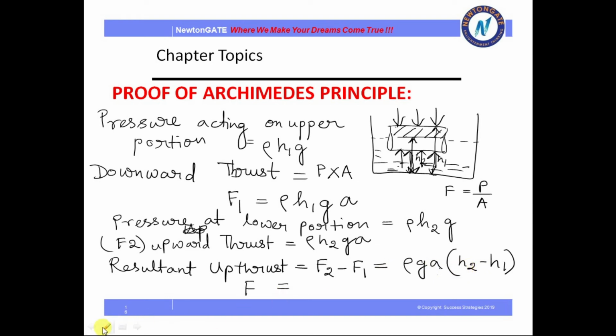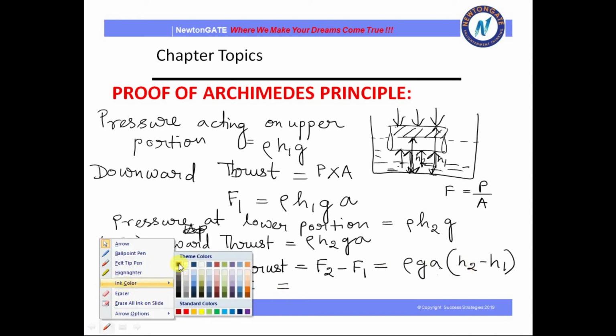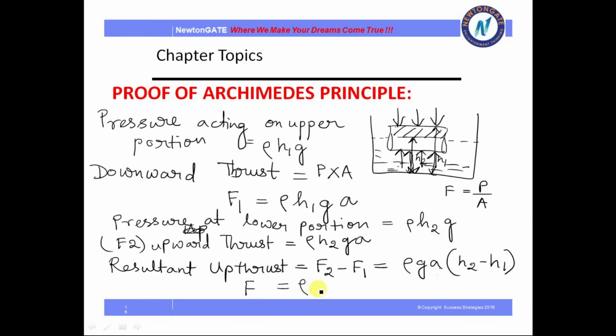So can we write this as rho V g? Because area into height equals the volume of the liquid. So this is the final relation. This is very important. Numericals based on this come in your exam. So F equals rho V g, where V is the volume of the liquid.